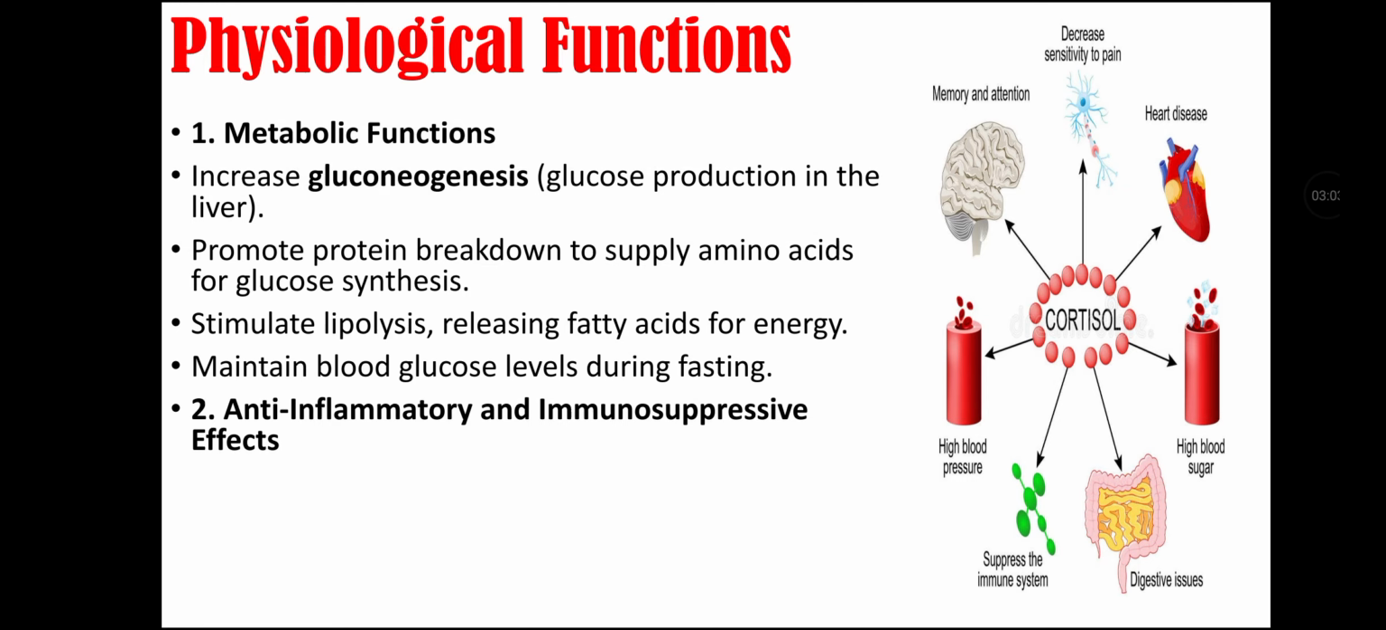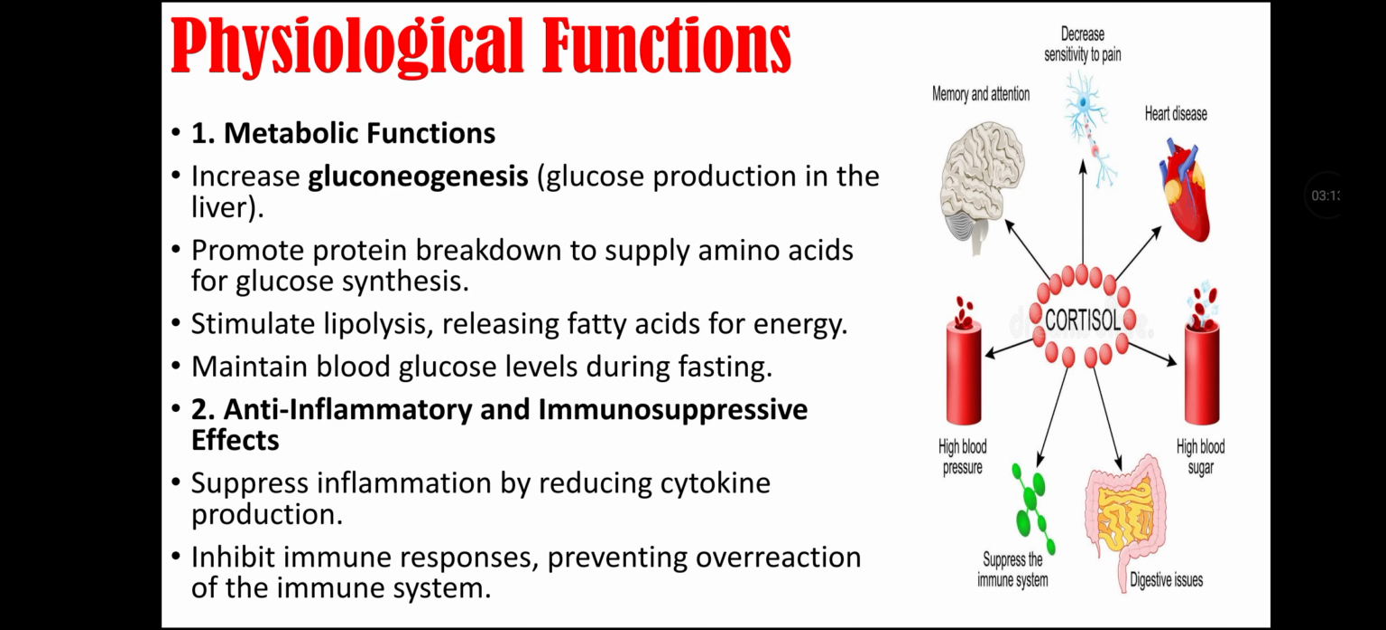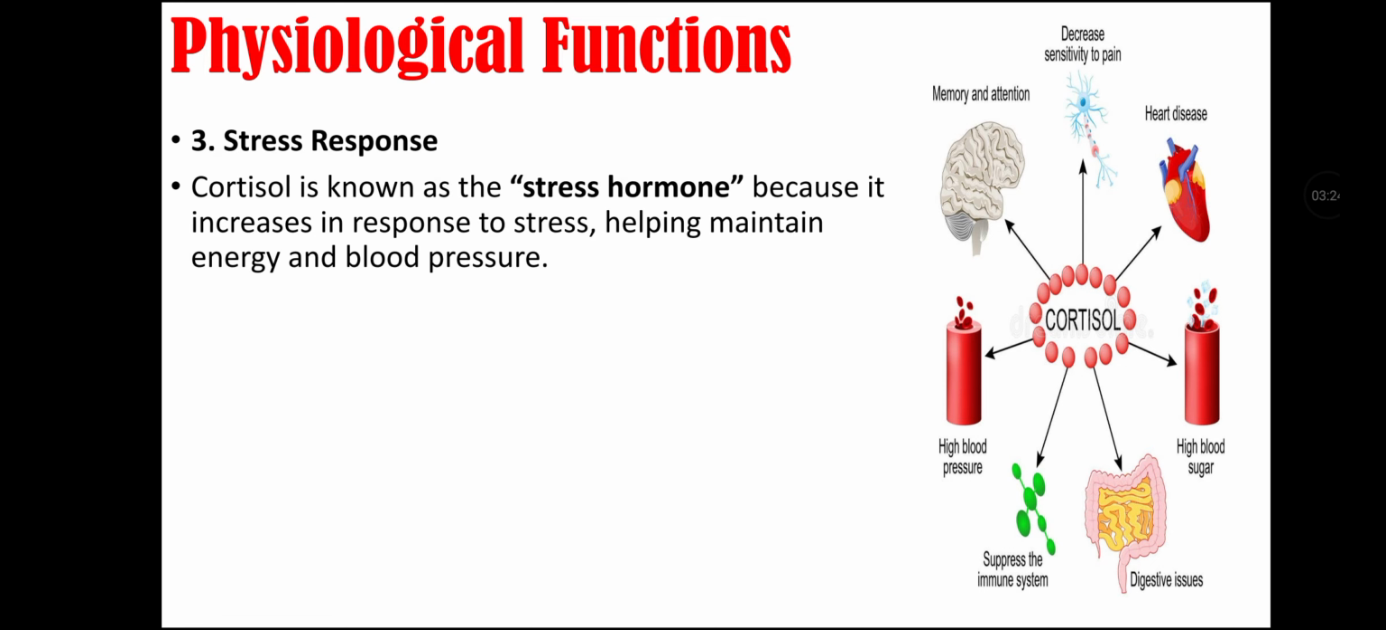Second physiological function of glucocorticoids is their anti-inflammatory and immunosuppressive effects, as they suppress inflammation by reducing cytokine production, and they inhibit immune responses, preventing overreaction of the immune system. Third physiological function of glucocorticoids is stress response, as cortisol is known as a stress hormone because it increases in response to stress, thus helping maintain energy and blood pressure.